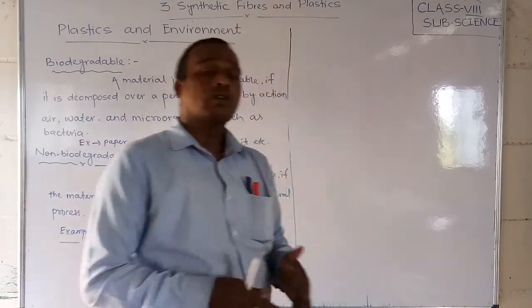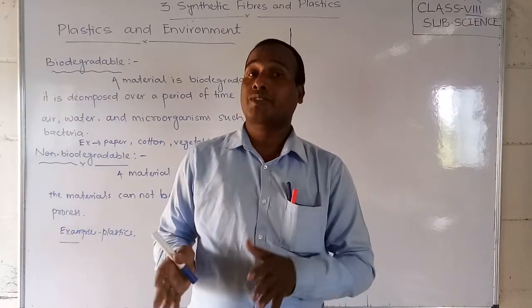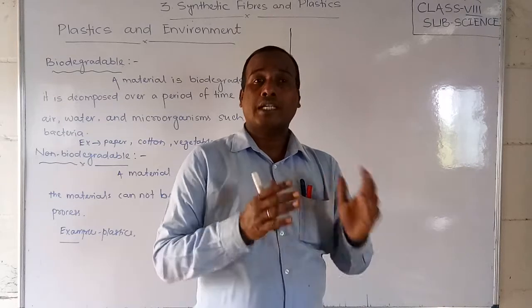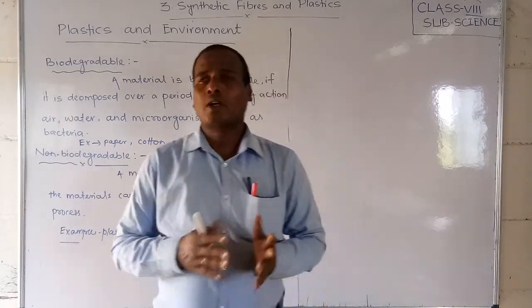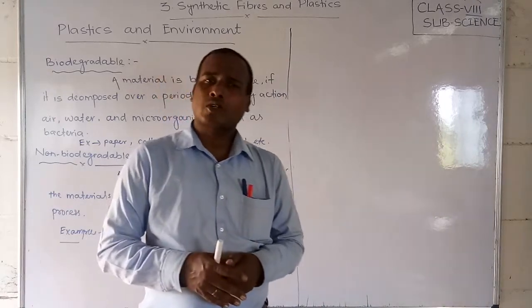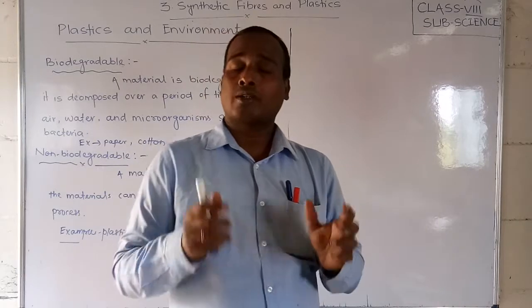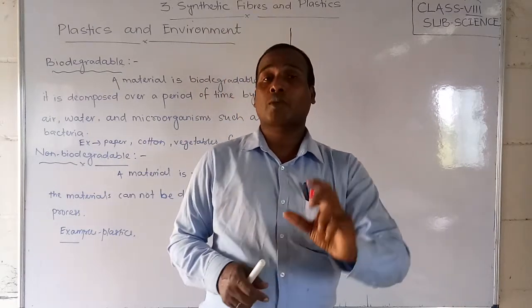Okay friends, next we will discuss what non-biodegradable substances are. These are the materials which do not decompose by nature, I mean by the air or by the water or by different microorganisms. Those materials are called non-biodegradable substances. For example, plastics.